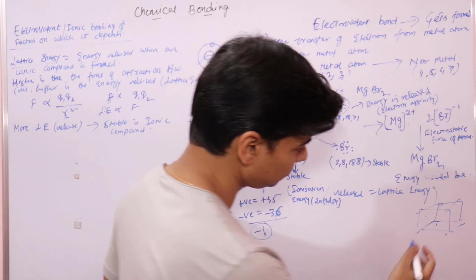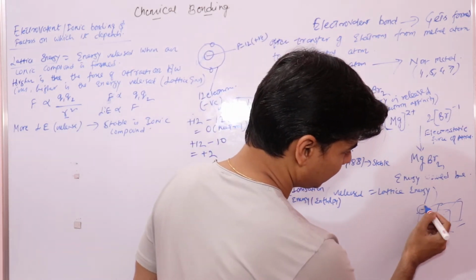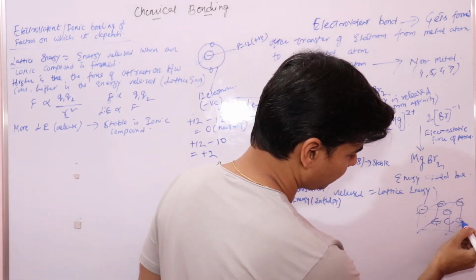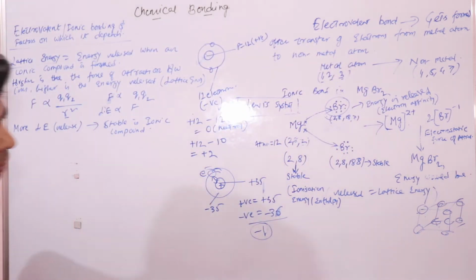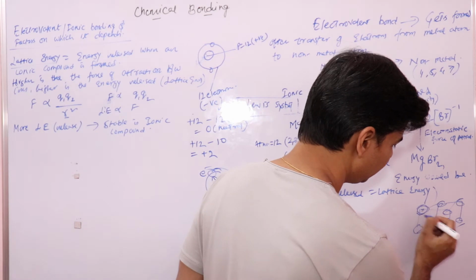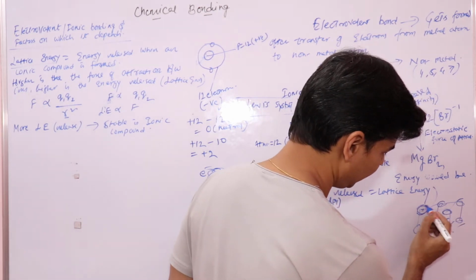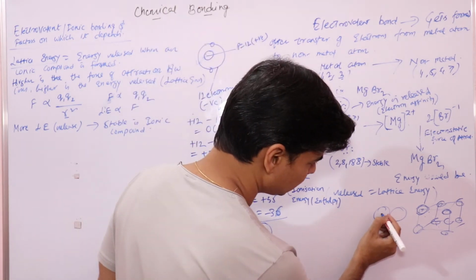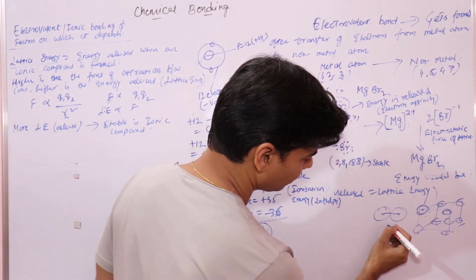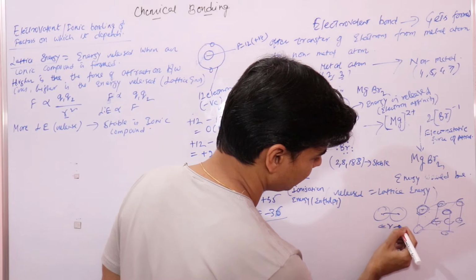So at each of these lattice points we have positive and negative ions. These ions are very close to one another, and this is the distance between the ions.